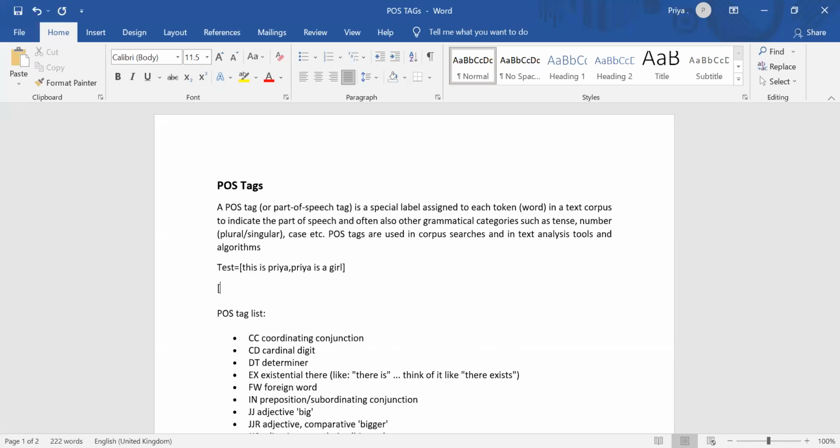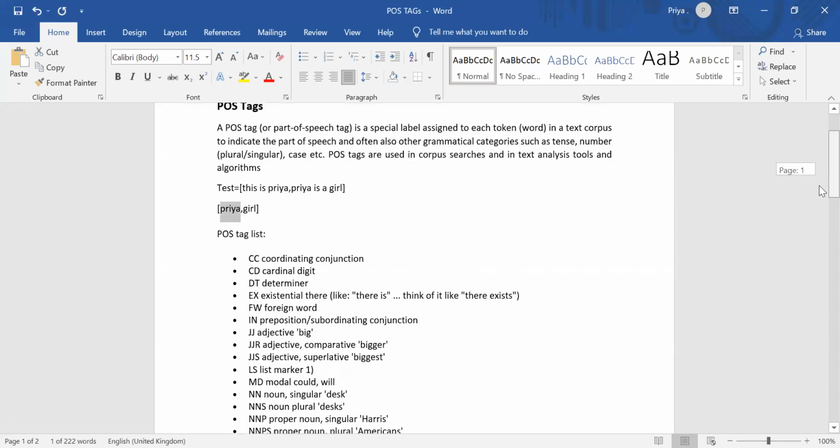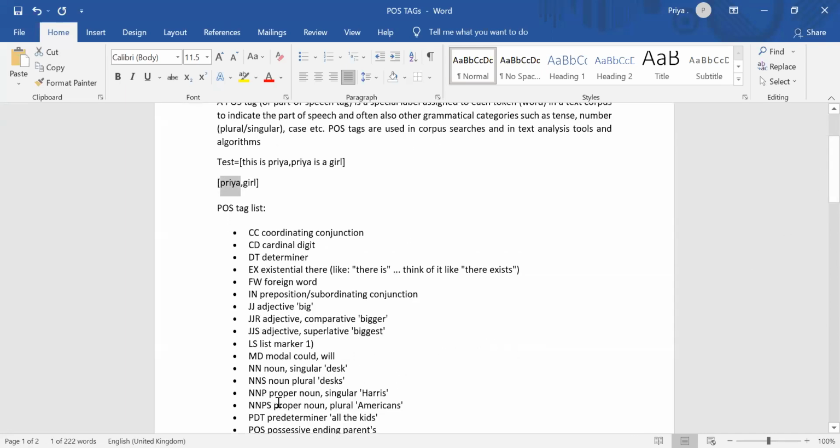I'll be explaining that also. So I'll have only two words, that is Priya and girl. These are the two important words for my machine model. It will consider only these two words. Now the POS tag will assign a special tag to them. Let's suppose Priya. What is Priya here? A noun, so that POS tag would be assigned to it.